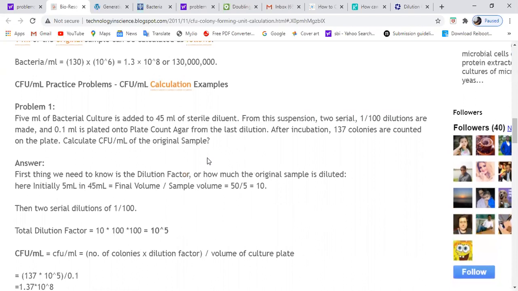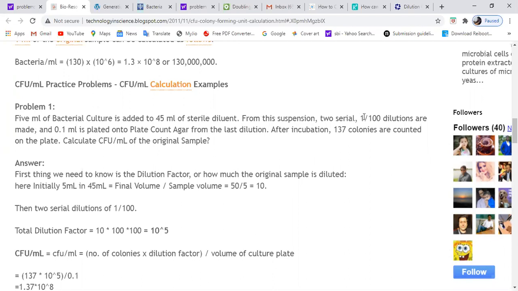There is one more problem. 5 ml of bacterial culture is added to 45 ml of this. So you can simply find out, this 5 ml is added to 45 ml, so it will become 50. If you divide 50 by 5, it will become 10. So it is actually diluting it 10 times, right? So 5 ml of bacterial culture is added to 45 ml to make a 10 times dilution.